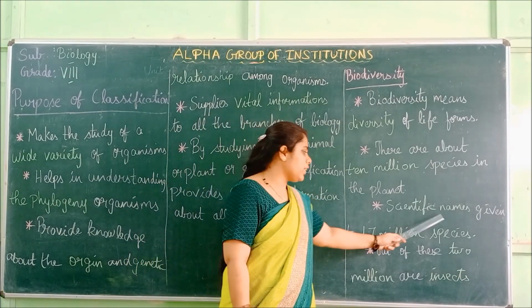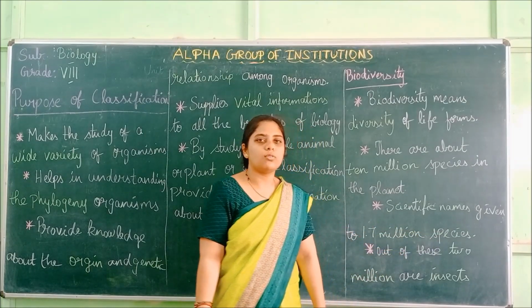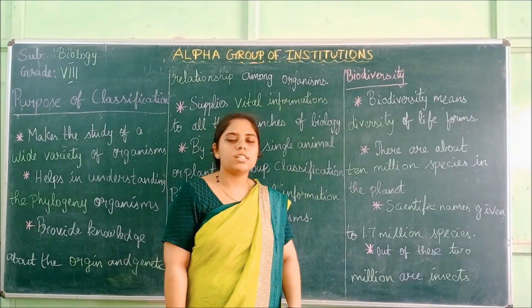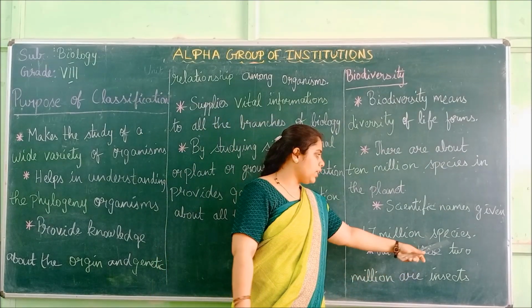Scientific names, the binomial names, are given to only 1.7 million species.